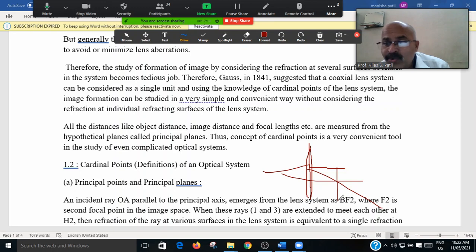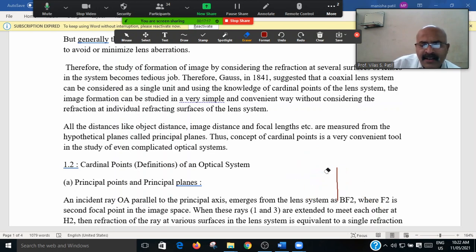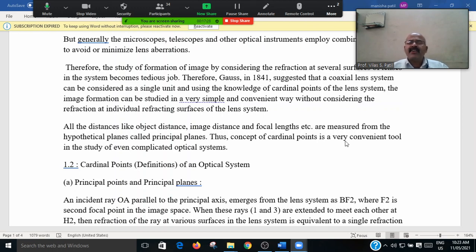Such distances are used to draw graphs and for calculation. All the distances, like object distance, image distance, and focal lengths, are measured from the hypothetical plane called the principal plane.